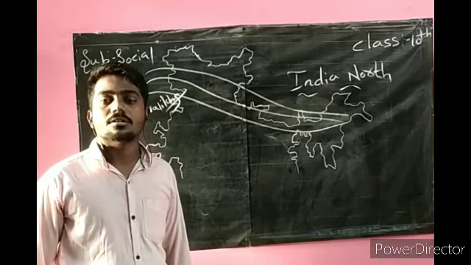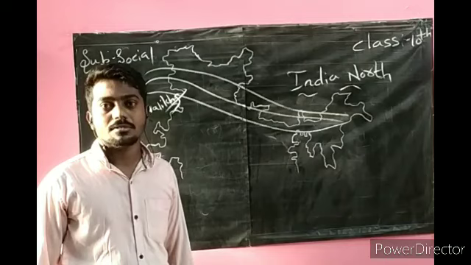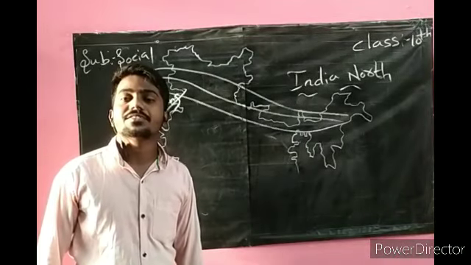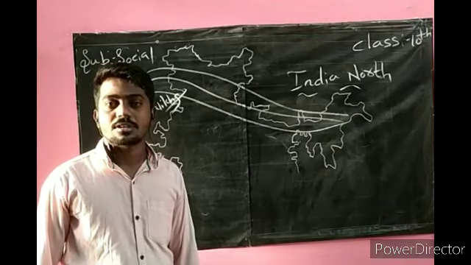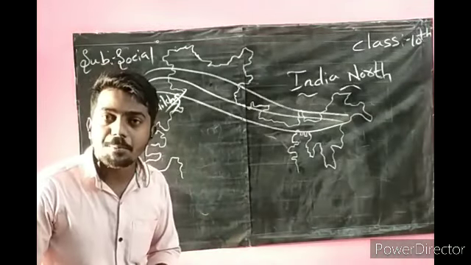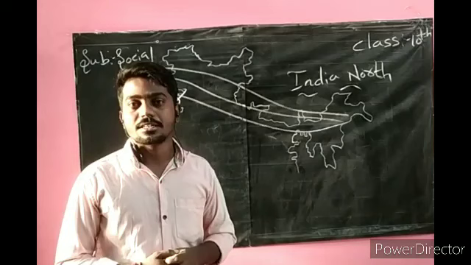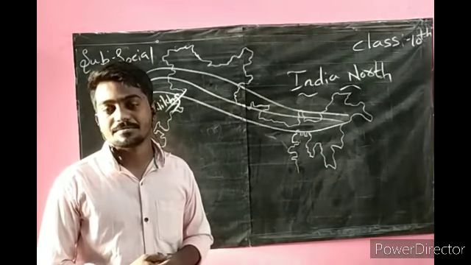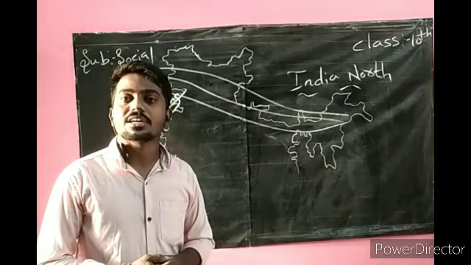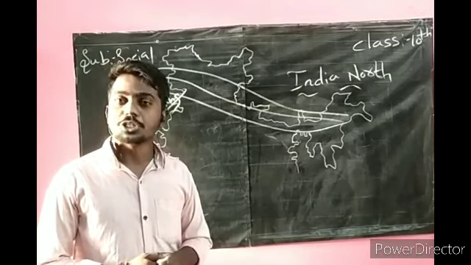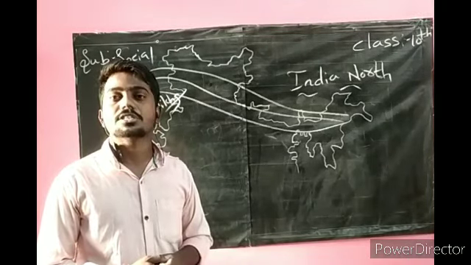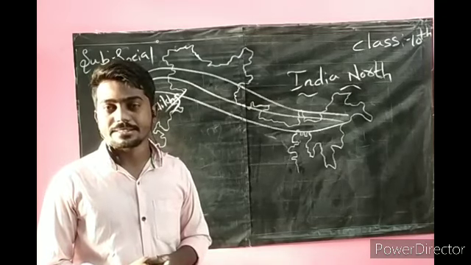These ranges are called different names in different regions. For example, in Arunachal Pradesh, we call them Mishmi Hills. In Assam, Kachar. In Jammu, Jammu Hills. Okay, this is very important.